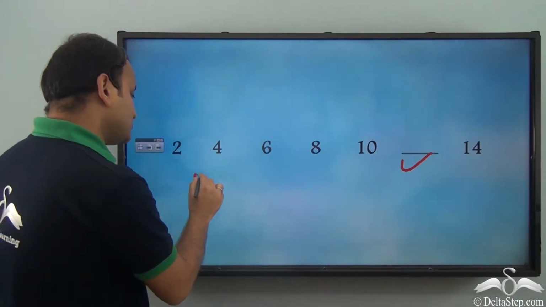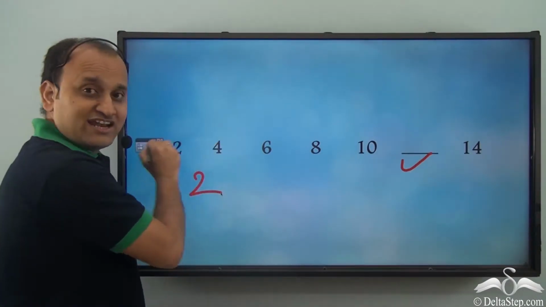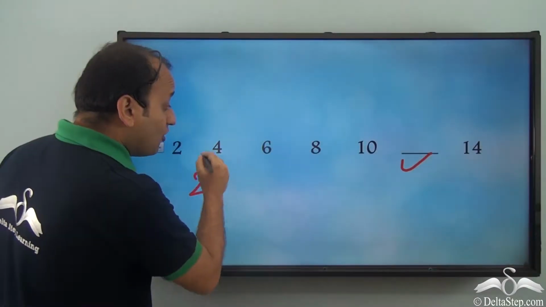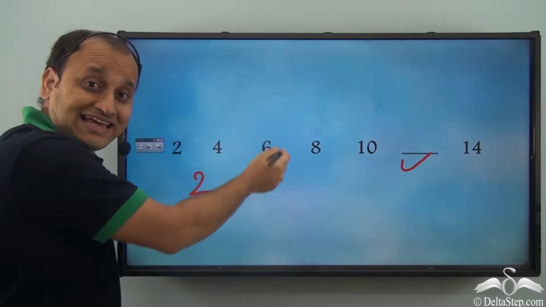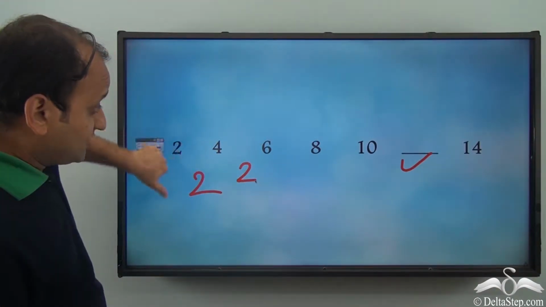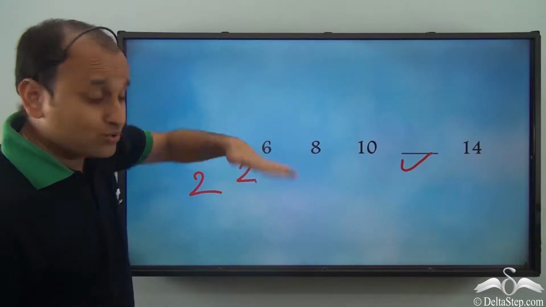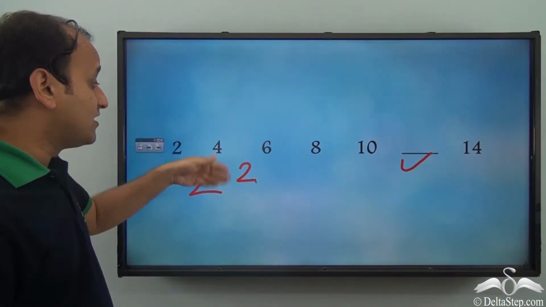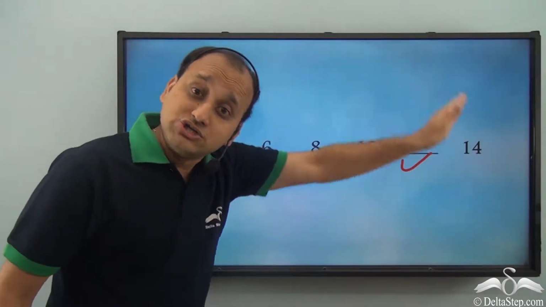Well, the difference is 2. After 2 we have 4, so it's increasing. After 4 I have 6, so again increasing by 2. So every time the numbers are increasing by 2. This is an increasing pattern where numbers are increasing by 2.